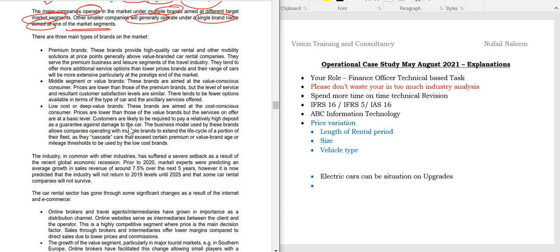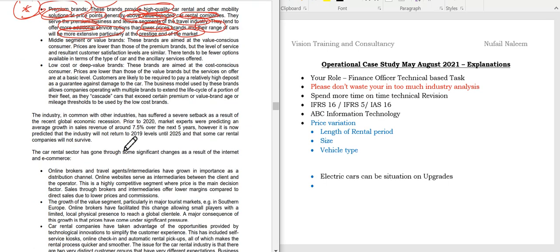And now students, these are the three types of branding, and this is very essential, because when we are expanding, students, we can position our market based on these conditions as well. So the premium brand, these brands provide high quality car rental and their mobility solution at a price point generally above value branded car rental companies. They serve premium business and leisure segments and the travel industry. They tend to offer more additional service options than the lower price brands, and the range of cars will be more extensive, particularly at the prestige end of the market. So just remember, students, premium brands play a major role here.